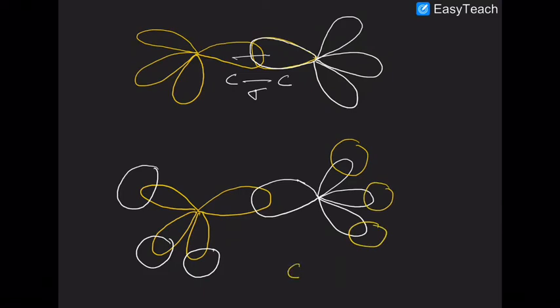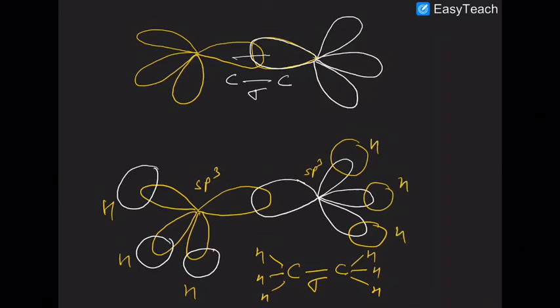So you have one carbon-carbon sigma bond and 3 carbon-hydrogen sigma bonds. Similarly here, 3 carbon-hydrogen sigma bonds. This is sp3 carbon, this is sp3 carbon, these are hydrogens.